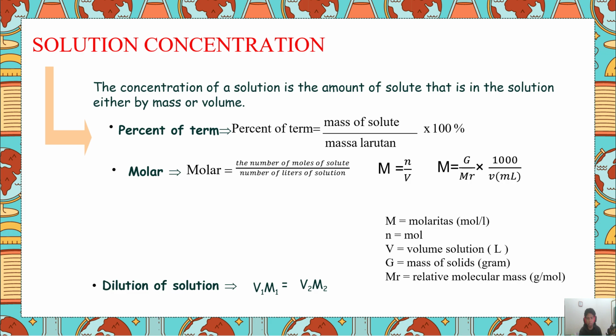M equals n per V, M equals g per Mr multiplied by 1000 per V. The meaning is: M is molarity, n is mole, V is volume of solution, g is mass of solid, Mr is relative molecular mass.